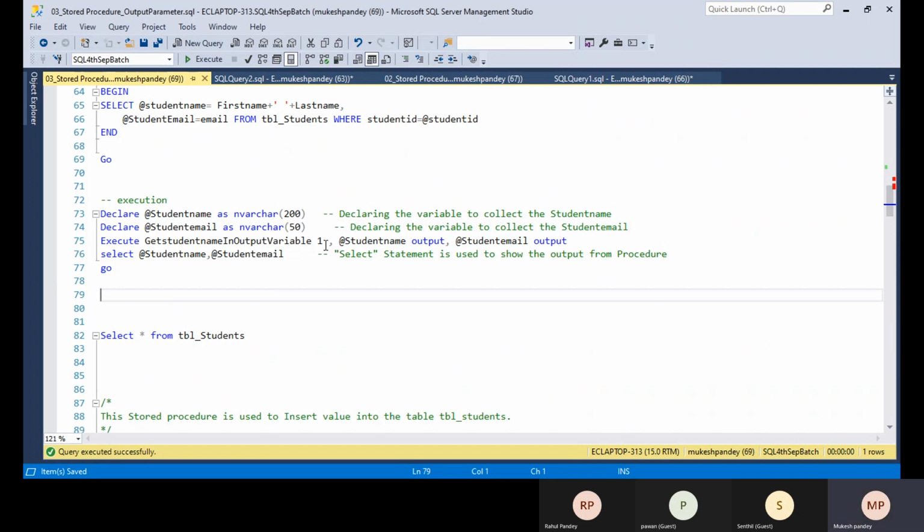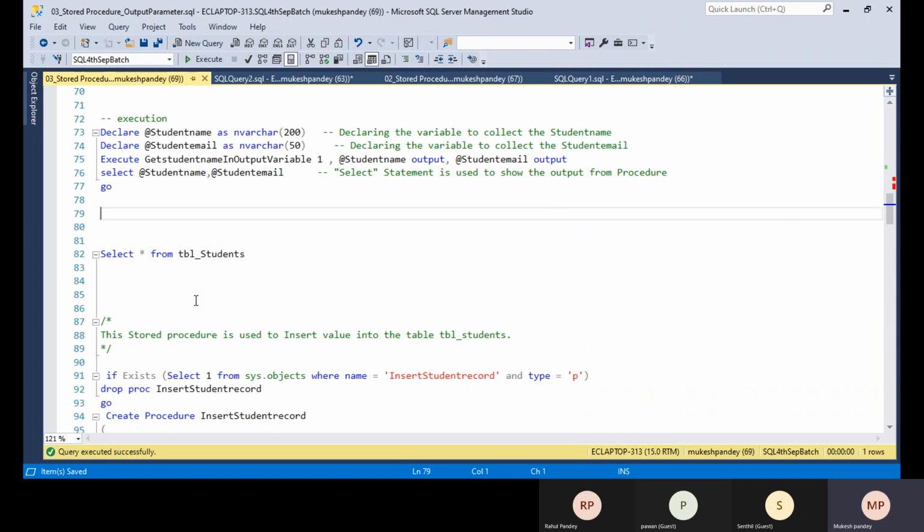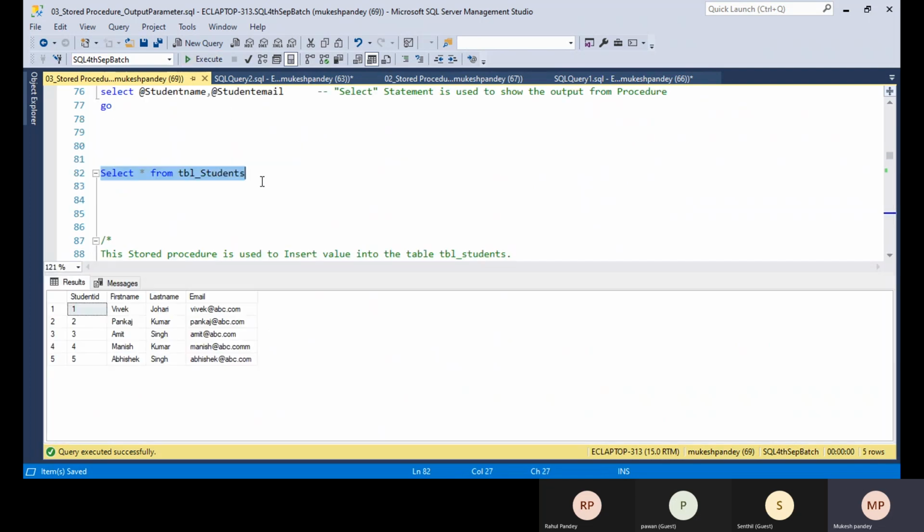No. So the next one is very important. That is the real-time scenario, where data is inserted into the table. How is data inserted into the table? For example, suppose I have this table where the student information is there. Any GUI or application is created for this table, where we insert the student ID, first name, last name, email address.